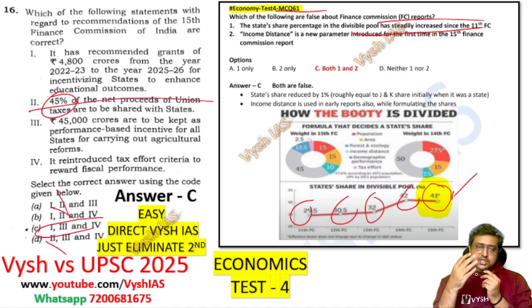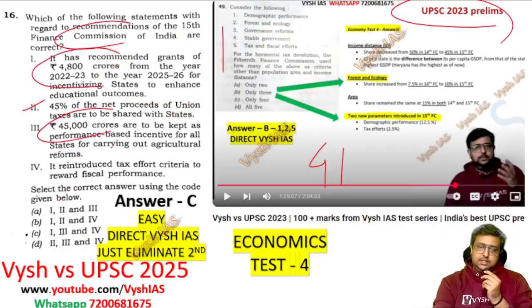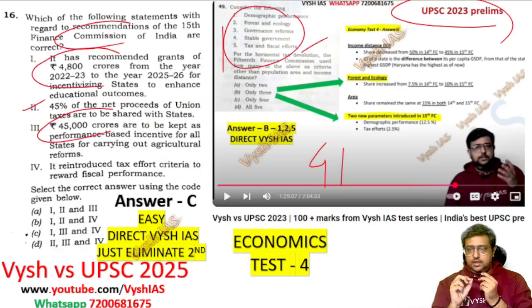Meaning the factual information given in statement 1, some 4,800 crore or 45,000 crore is given, you don't have to learn by heart; it is becoming automatically correct. And the fourth one, many students ask me doubt, like it reintroduced the tax effort. That is among the parameters which we discussed last year. In that, tax effort is also there, tax and fiscal effort. That time we told new parameters have been introduced, the demographic performance and the tax efforts. These two are new parameters used to understand which state should get how much.